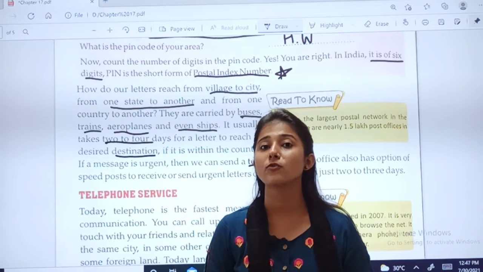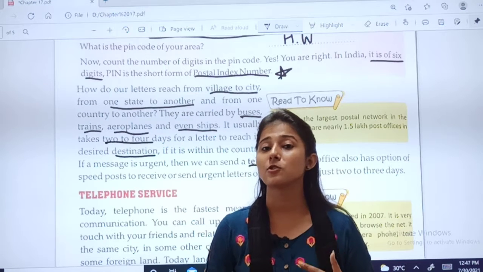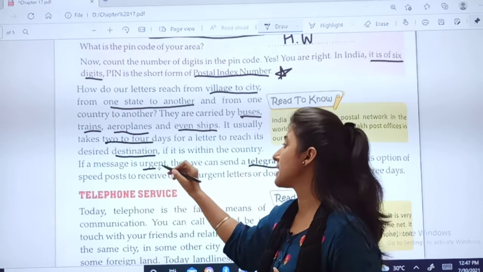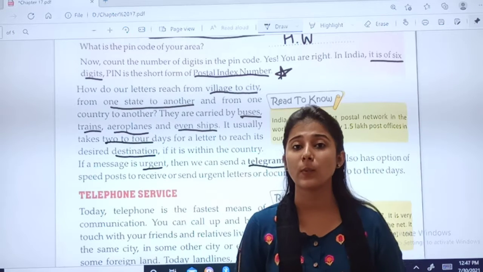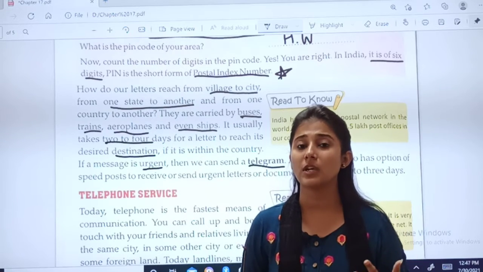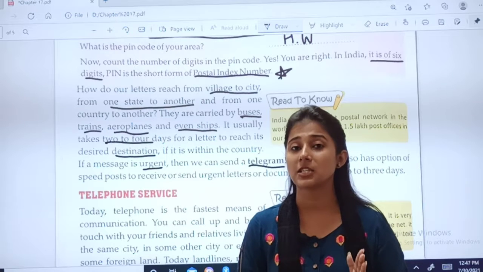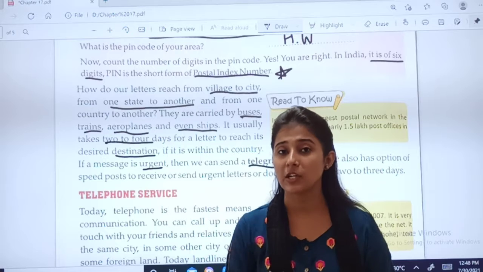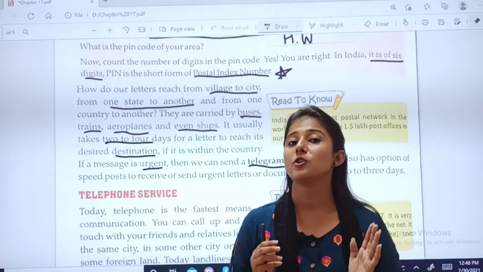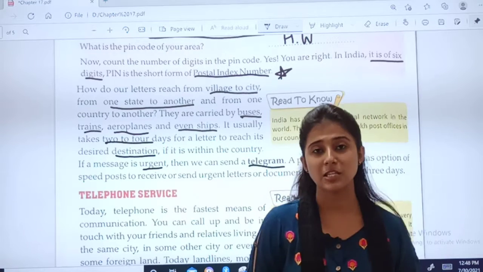Telegram is a means of communication which is used for urgent messages. With the help of buses, trains, aeroplanes, the messages can reach, but it can take 2 to 4 days. But if we want to deliver a message urgently, then a telegram is used.